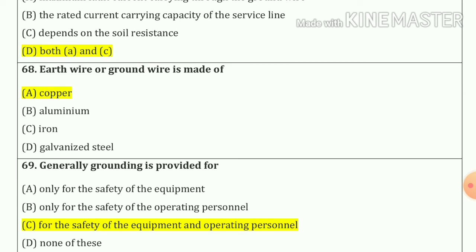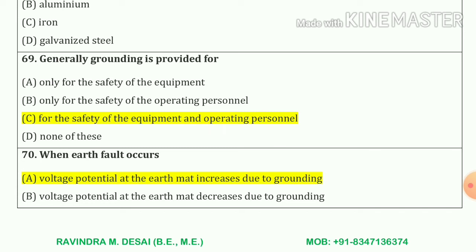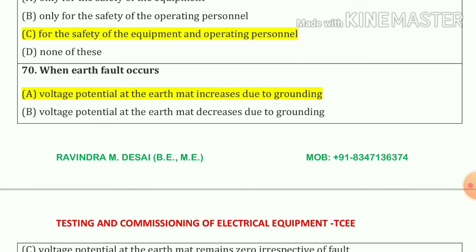68 number. Earth wire or a ground wire is made of copper material. Option number A. 69 number. Generally, grounding is provided for safety of the equipment and operating personnel. So our answer is option number C. Now 70 number. When earth fault occurs, voltage potential at earth mat increases due to grounding. Option number A.